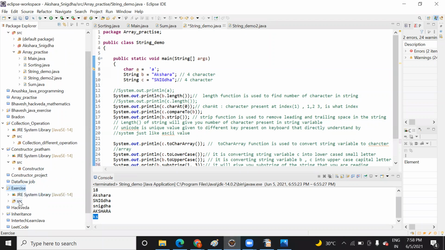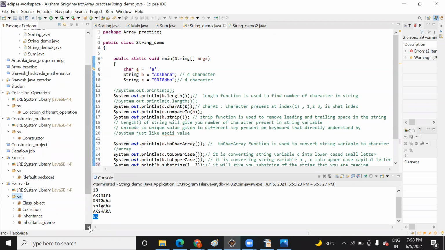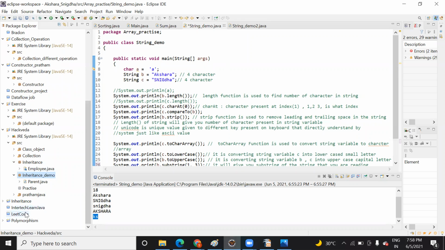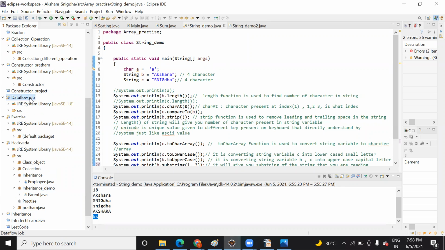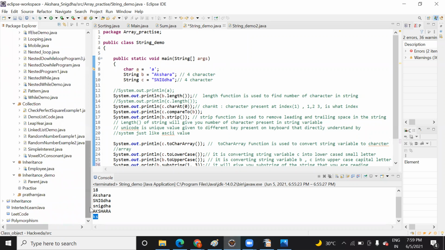Just 1 minute, let me open it and show you abstraction. Somewhere it is present, let me check where it is.